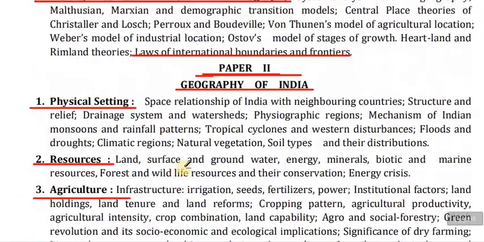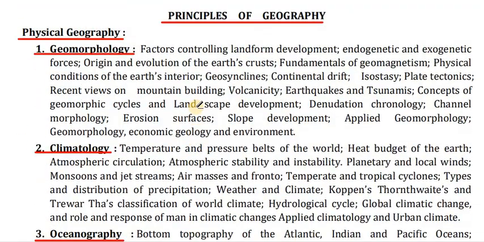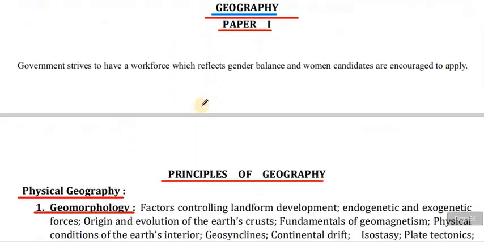So in this video we have seen both the Paper 1 and Paper 2 syllabus of the geography optional paper of the UPSC Civil Services Mains Examination. Today in this video we saw geography Paper 1 as well as Paper 2 of the optional paper.